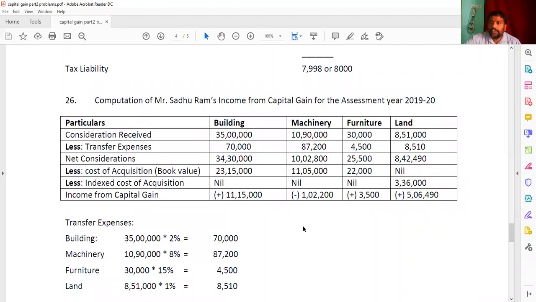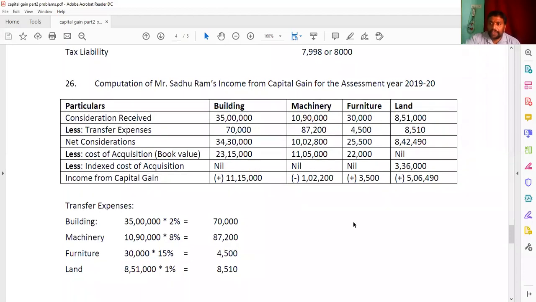So here for the cost of acquisition, once again remember, the building, machinery, furniture. Please listen carefully to this point. These belong to the business assets. Hence, the profit on this business asset we are going to call short-term capital gain. If you get a loss, we are calling it short-term capital loss.